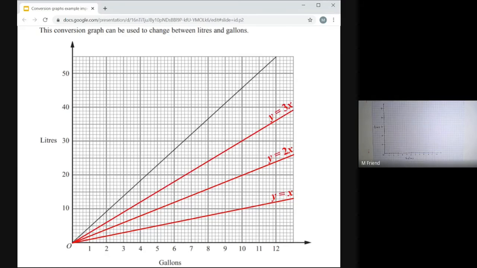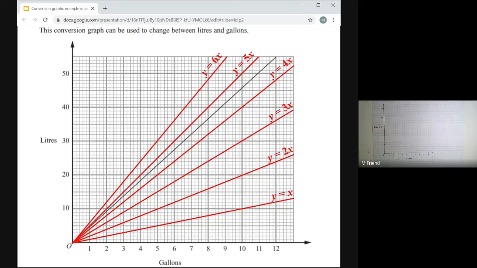Same idea. What if I did y equals 3x? What if my rule was you times the x coordinate by 3 to get the y coordinate? That's not steep enough either. How about 4? Nope, that's no use either. How about 5? Oh, that's a bit too steep. Probably obvious then that 6 is completely pointless. That's even steeper. So I've established then that my rule is definitely something along the lines of y equals number times x. That's definitely right. y equals number times x. But what number is it?